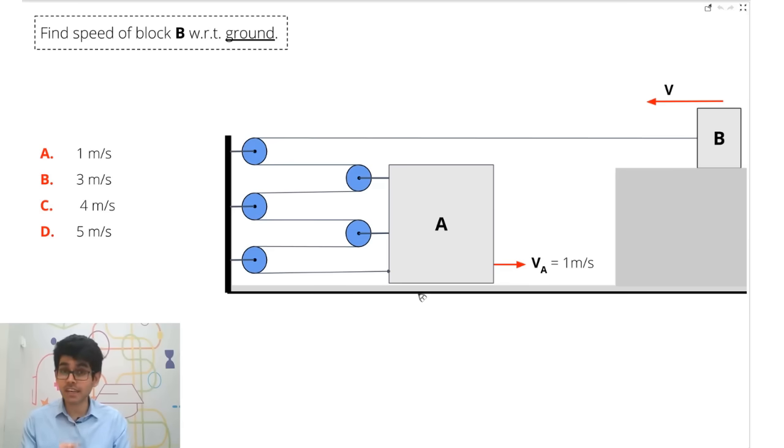Now there are many ways of solving this problem. One is using the length of the string, which is very simple in this case, or you can also use the tension trick here. You can also use the pulley trick, but again, pulley trick will not be that easy. It will take some time. So I would recommend go via the tension trick.